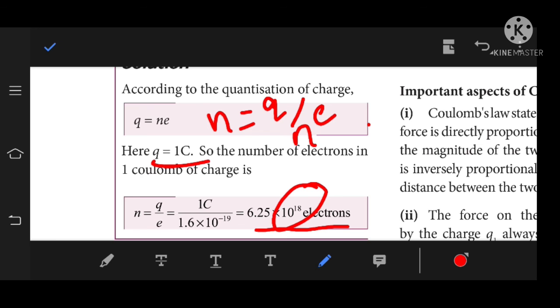In this video we have seen the historical background of electric charges, conservation of electric charge and quantization of electric charge, and one example also. In the next video we will see Coulomb's law of electrostatics, a very important law.